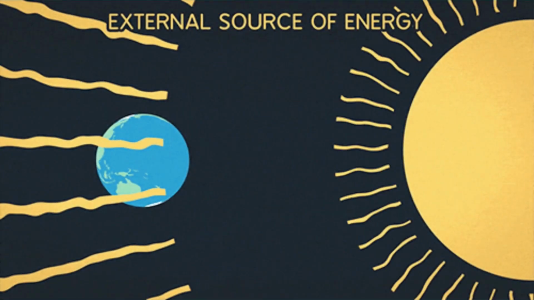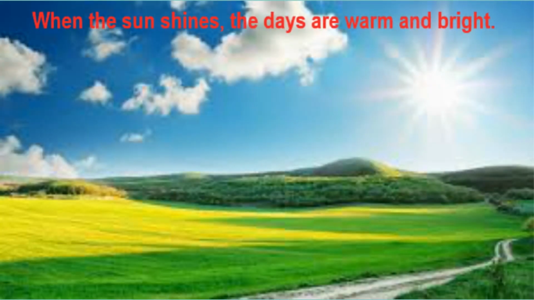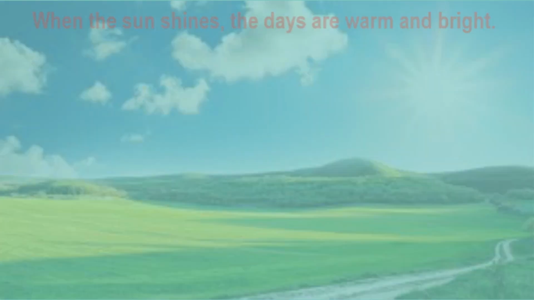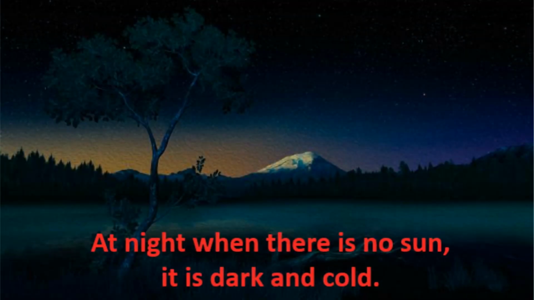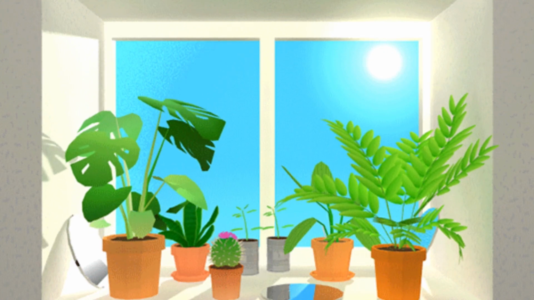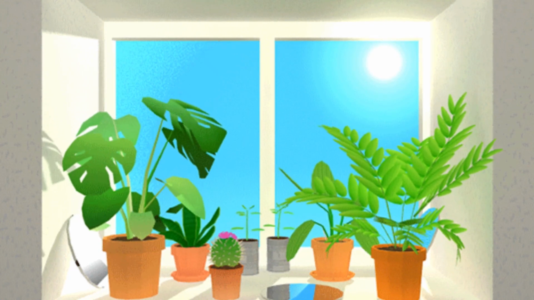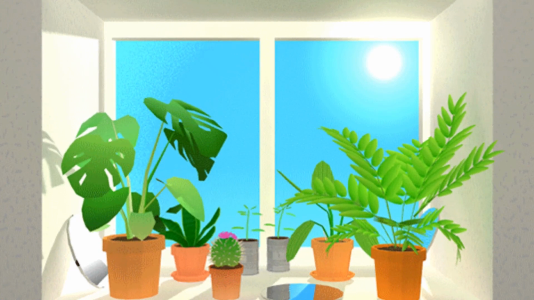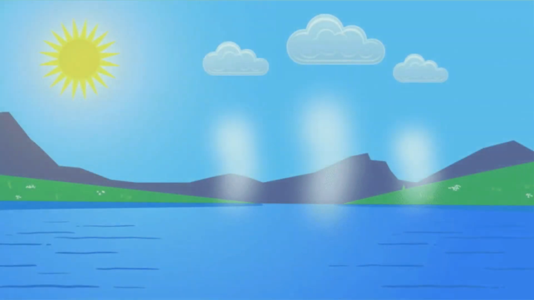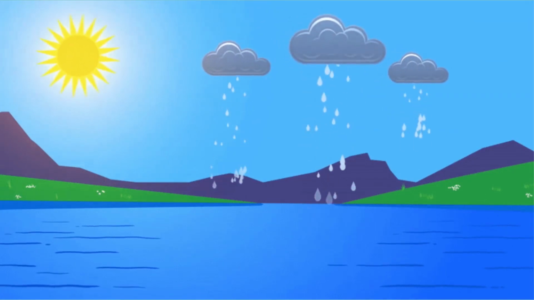The sun gives light and energy. When the sun shines, the days are warm and bright. At night, when there is no sun, it is dark and cold. The sun helps plants to release the oxygen which we breathe. You know how? When plants make their food with the help of sunlight, plants liberate oxygen gas which is required for breathing. The sun is the nearest star to the earth, and because of the sun, formation of clouds takes place and rain occurs.